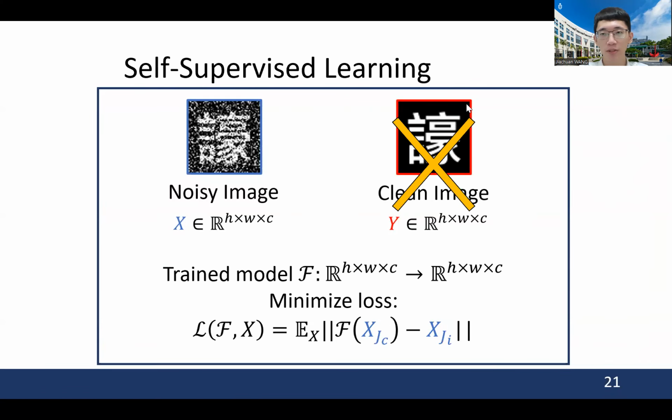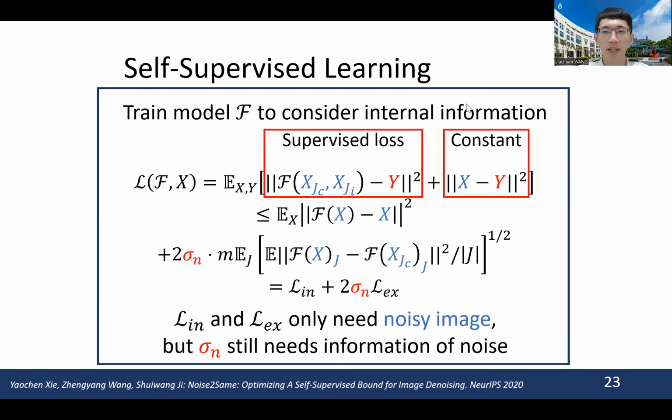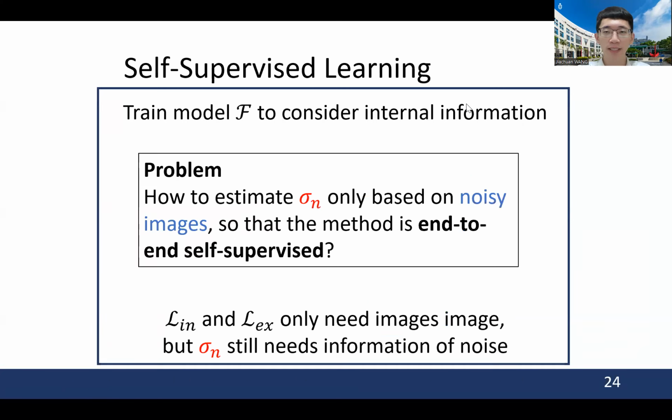Self-supervised learning is proposed to first recover pixels using their complements, but model F only considers external information, and we want to train model F to consider internal information. The existing method transforms the minimization of supervised loss into an upper bound, which requires noisy images and the unknown standard deviation of noise. This leads to our problem: how to estimate sigma only based on noisy images so that the method is end-to-end self-supervised.